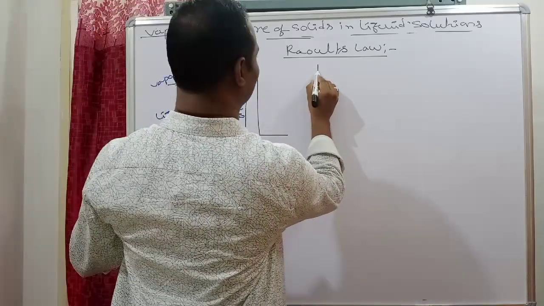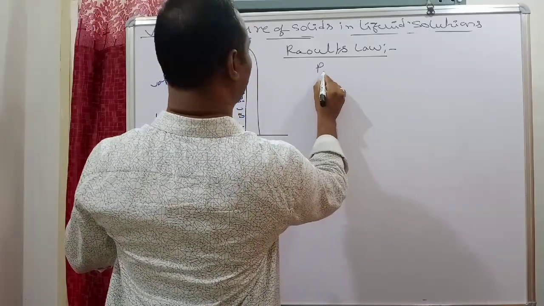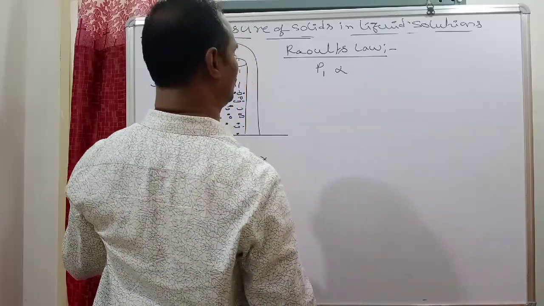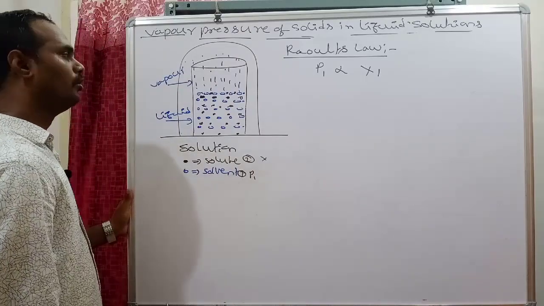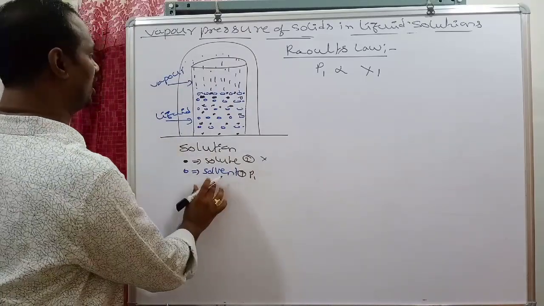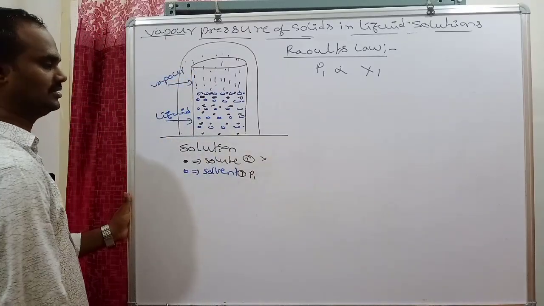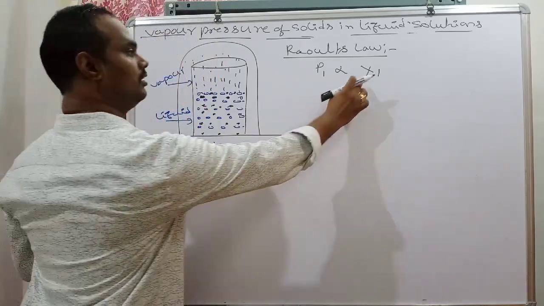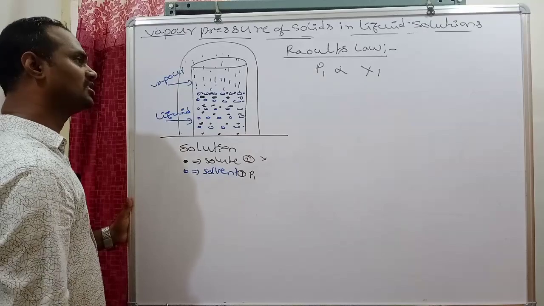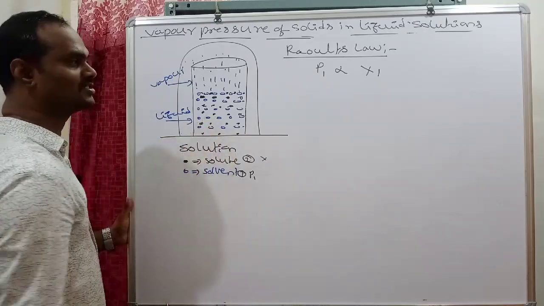Therefore, P1 is proportional to X1. Here P1 is the partial vapor pressure of the solvent in the solution, and X1 is the mole fraction of the solvent in the solution.